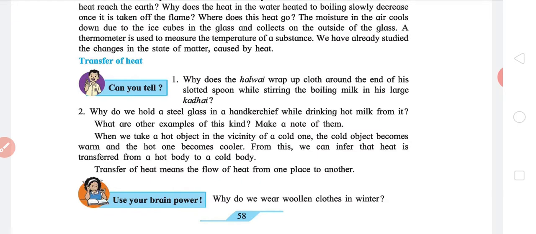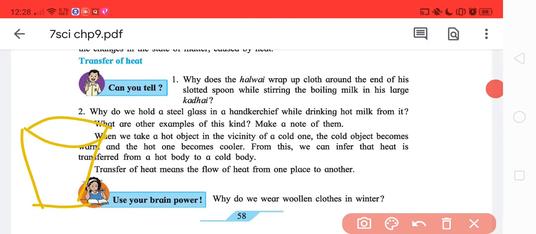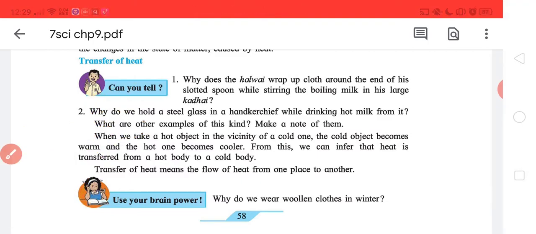For those who are not aware, this is a very large kadai used by the halwai. Typically, it's a metal one and it has milk. I can't paint white on white, so we have to make do with this. This is the spoon through which he continuously stirs it to make some particular sweets. He always has a cloth there. Now, why? It's written there. Why?